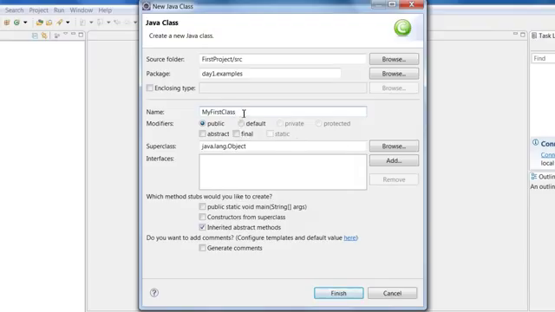Now remember, while creating the class name, you need to use a capital letter. The class name starts with a capital letter, and then the subsequent words will also have to start with capital letters. For example, my M is capital, and then first class F is capital and C is capital. There should be no space between these words. It should be one word. Also, click on public static void main. Of course, you will learn very soon about the use of all these things, but for now, just remember to create a class and then select public static void main, click finish.